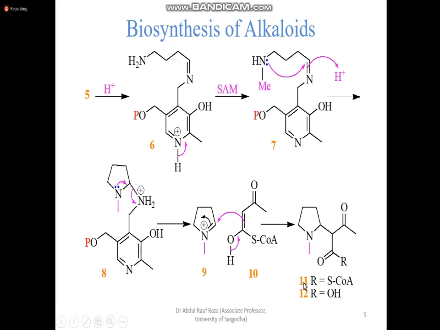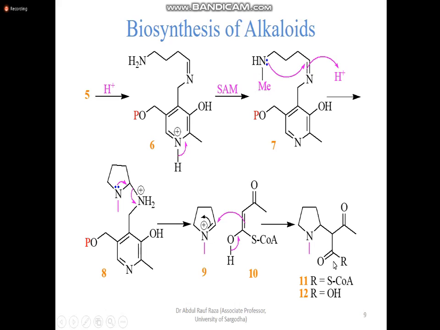So in the first molecule, in compound number 11, this R group is SCoA, right? In the next case, what happens is hydrolysis. When it hydrolyzes, this R becomes OH. Then what happens? Decarboxylase works on this.